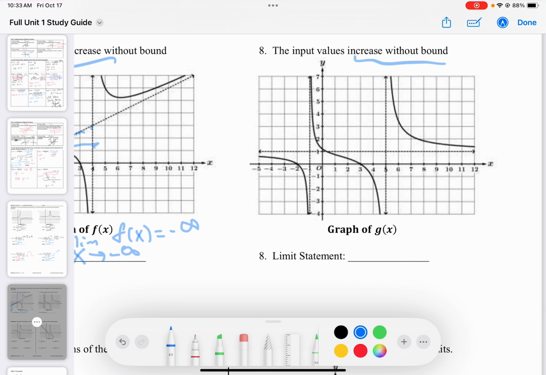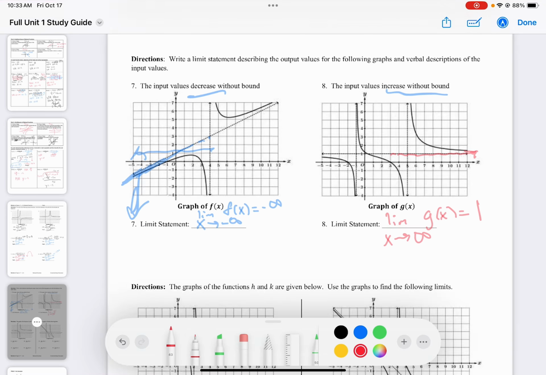This time we're saying as the input value increases without bound. Let me switch to red. So as we head this way forever, what's happening to this function? There's a horizontal asymptote, so it's just approaching that horizontal asymptote. So the limit as x approaches infinity of g of x is equal to, where's the horizontal asymptote? It's at 1.